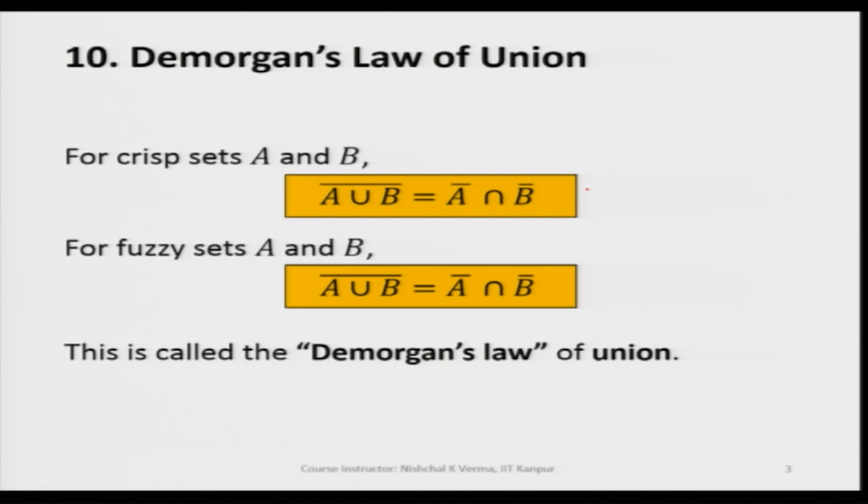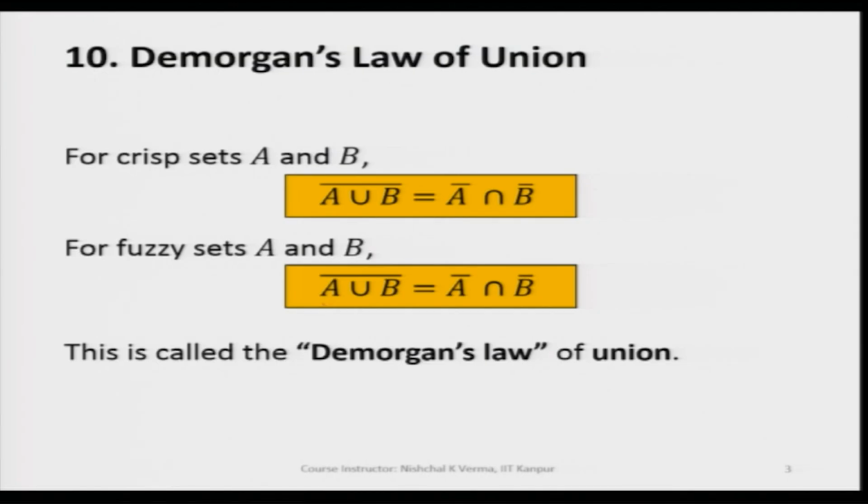So, this is holding good for crisp sets, we all know. Let us see if we take fuzzy sets, whether the De Morgan's law of union holds good for fuzzy sets or not. Yes, it holds good for fuzzy sets as well.